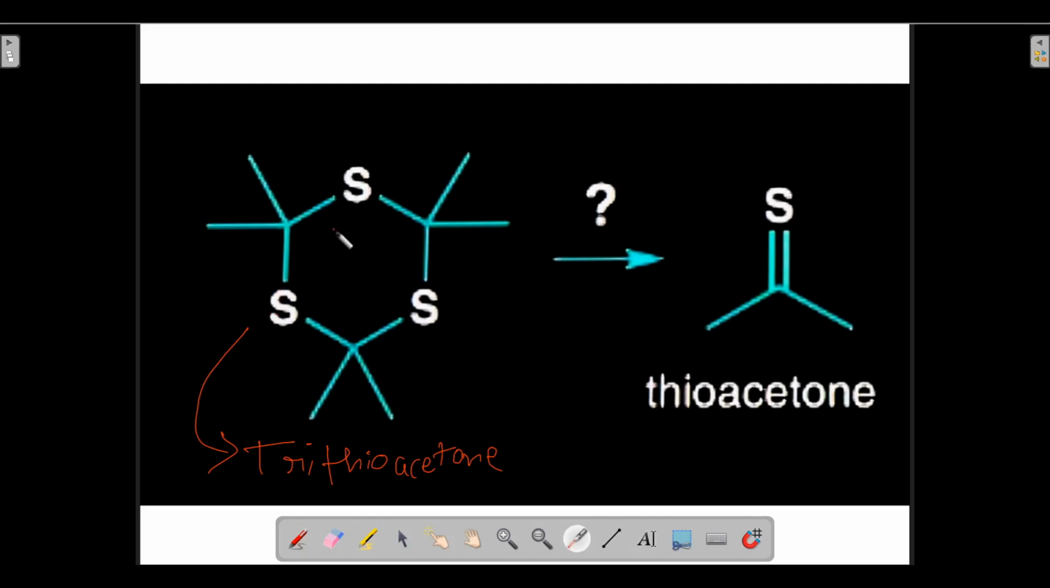It contains three sulfur atoms, and in between those sulfur atoms there is a carbon atom, and to that carbon atom two methyl groups are attached: this is the first methyl group, this is the second methyl group. The same goes for the other carbons. So with the help of trithioacetone, we were trying to make thioacetone.